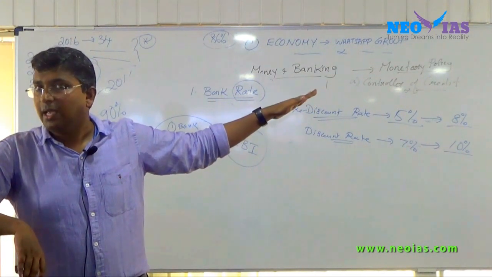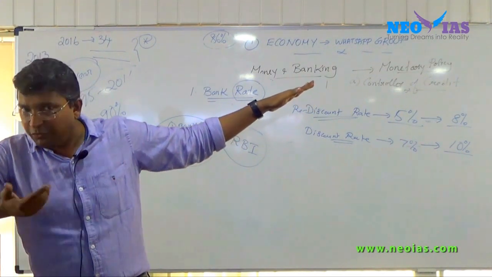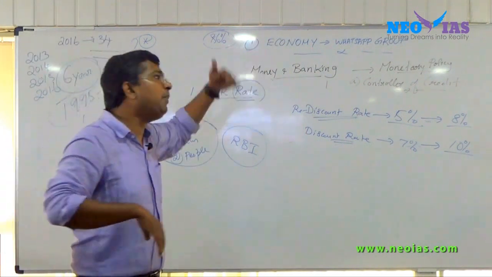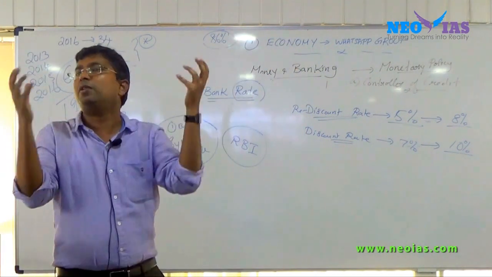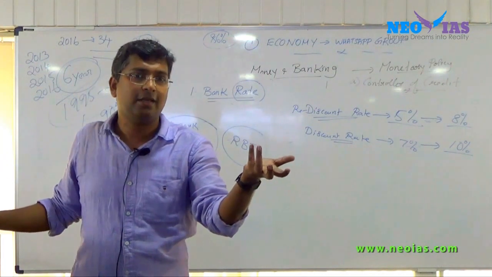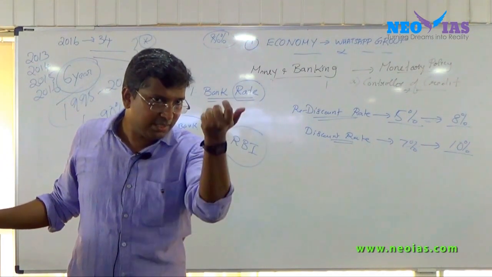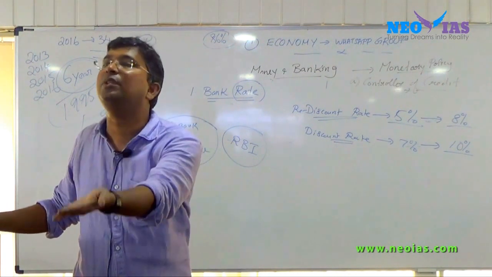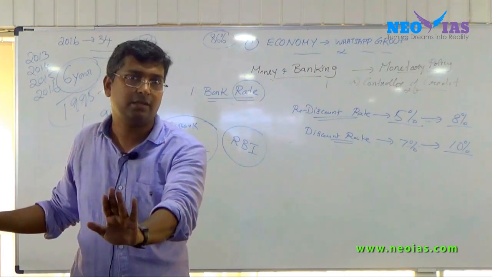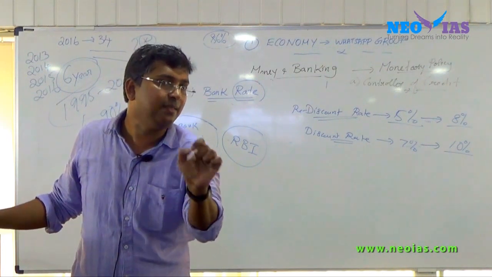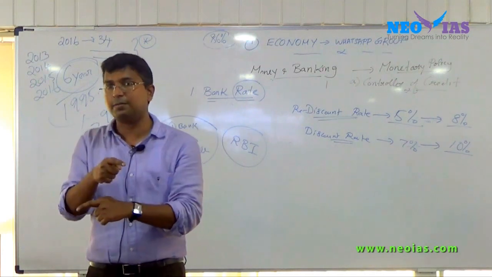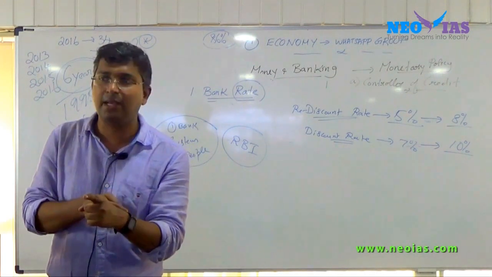So he will not go to the bank, the bank will not go to RBI, and RBI need not inject that liquidity. That money, which might have been released to the system, has been blocked by increasing the bank rate.